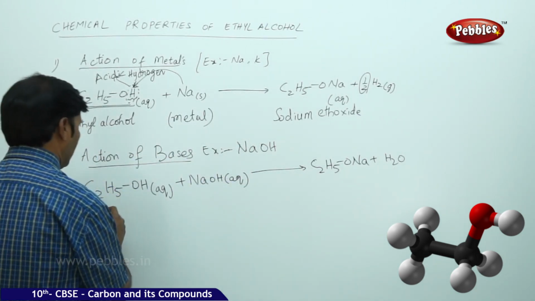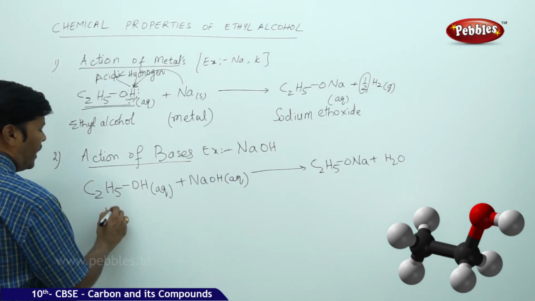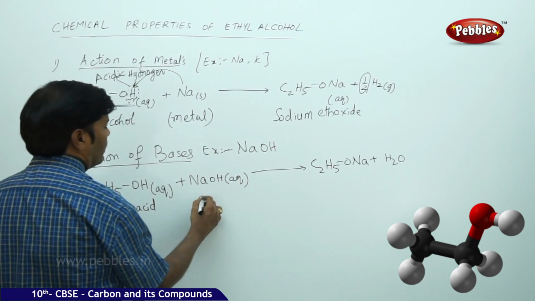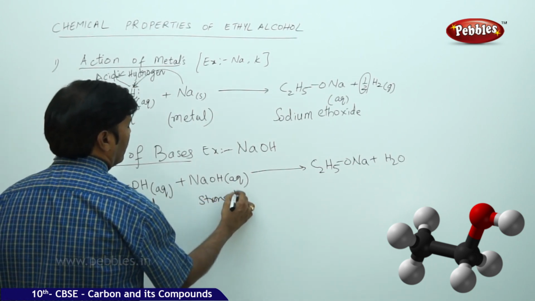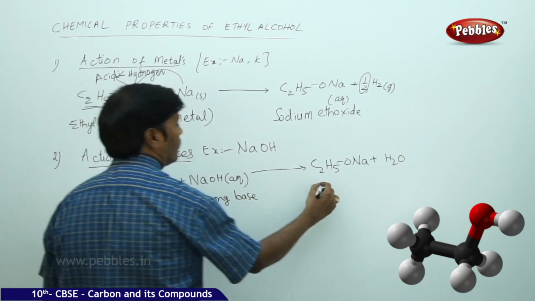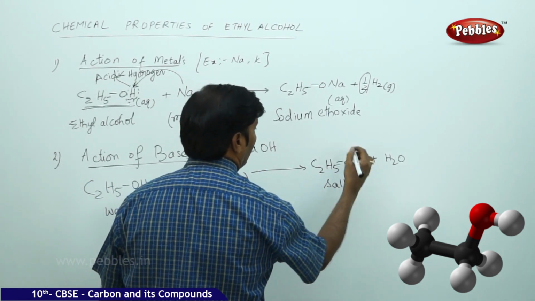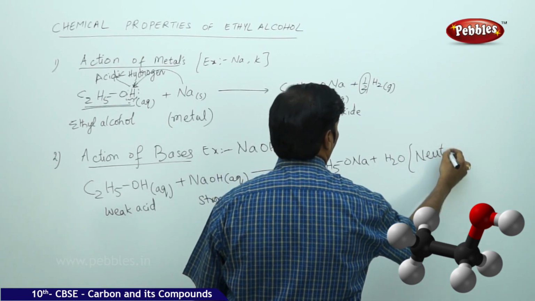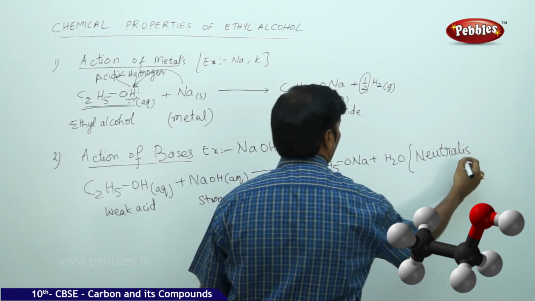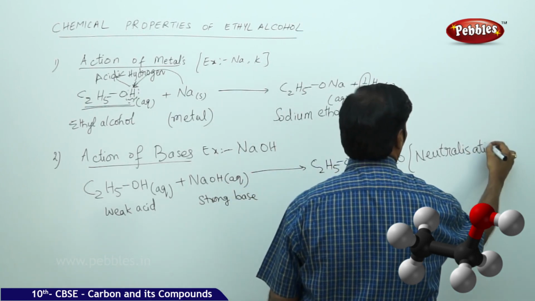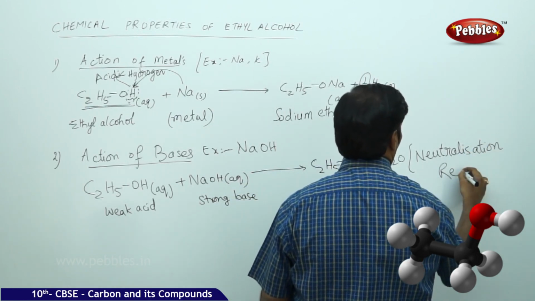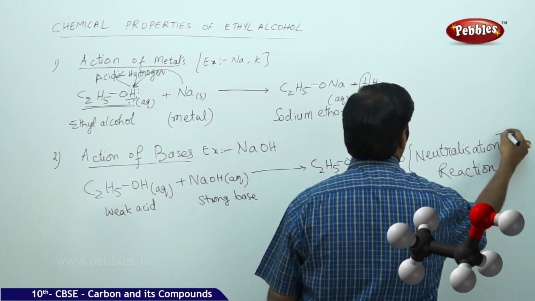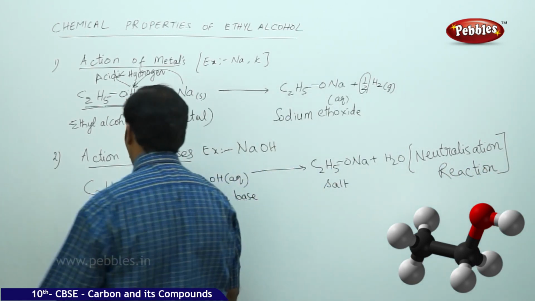This is nothing but alcohol, a weak acid, reacting with a strong base to form salt and water. That's why you can call this reaction a neutralization reaction.